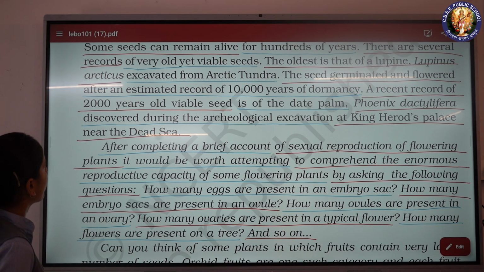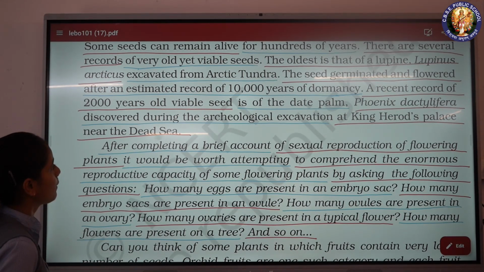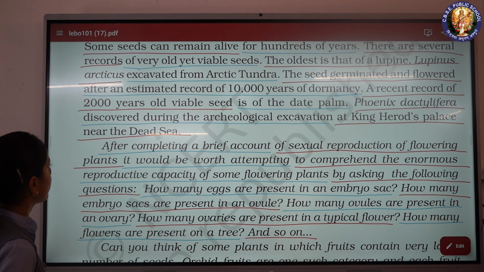A recent record of 2,000-year-old viable seeds is of the date palm, Phoenix dactylifera, discovered during the archaeological excavation at King Herod's palace near the Dead Sea.